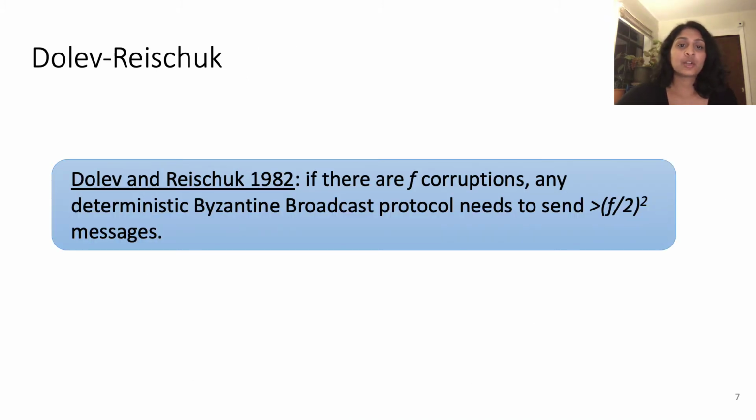The Dolev-Reischuk lower bound states that if there are F corruptions, any deterministic Byzantine broadcast protocol needs to send order n² messages. However, for state machine replication in a view-based world, there are recent protocols that have done much better than this, and one is the HotStuff protocol, which gets linear communication complexity per view.